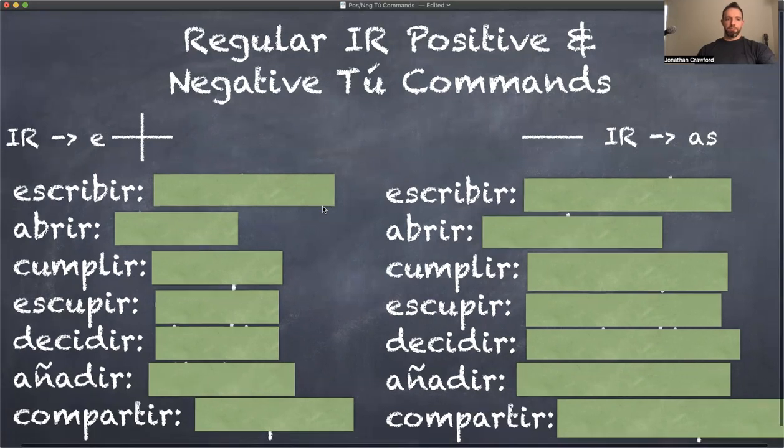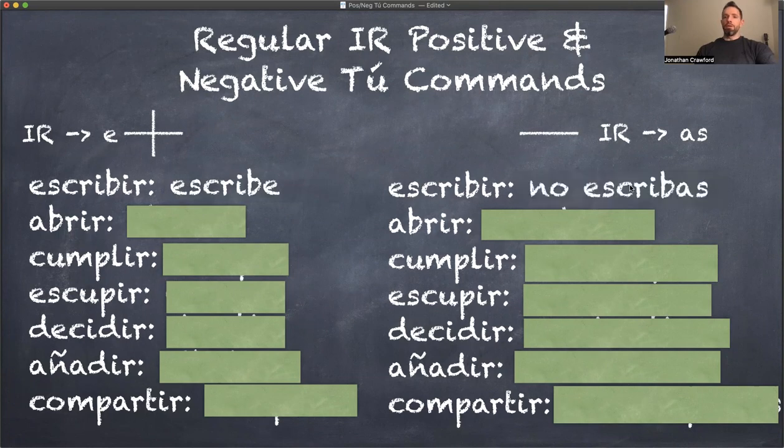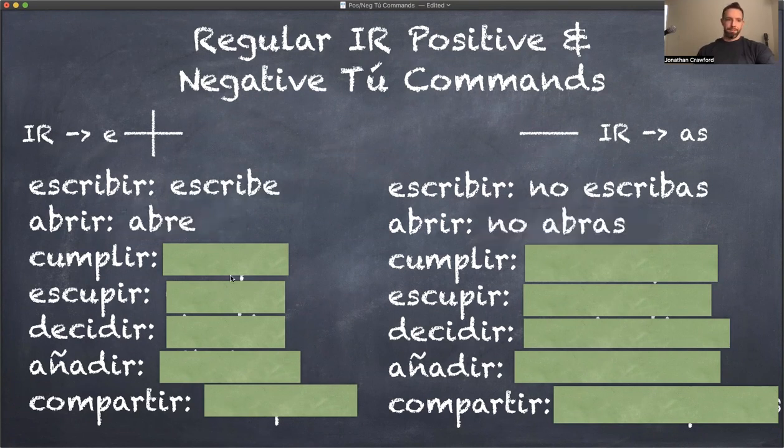So we will say, write. Escribe. Don't write. No escribas. Abrir means to open. So we say, abre, open. We say, don't open. No abras.